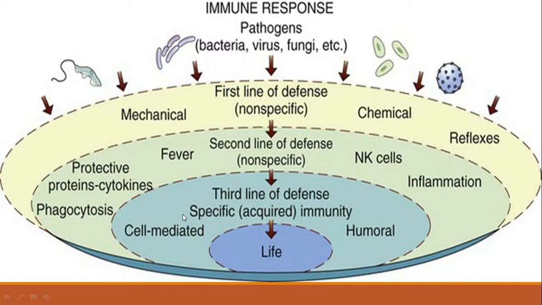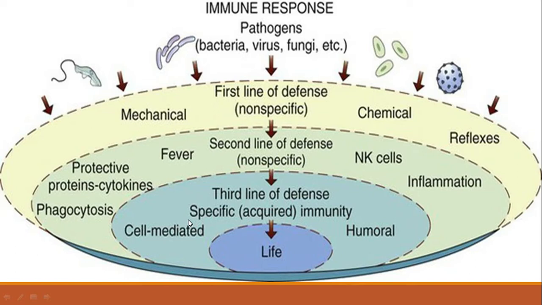Now moving towards the third line of defense. If the second line of defense fails to encounter the pathogens, then the third line of defense is activated. The third line of defense is internal and it is very specific.